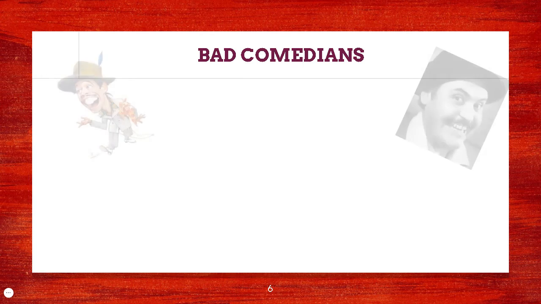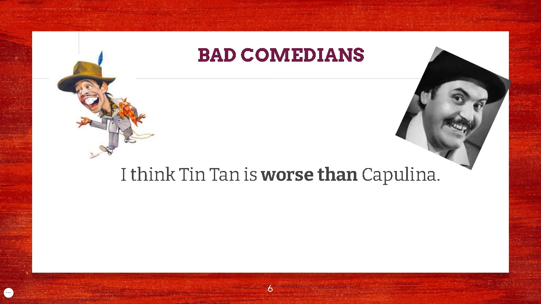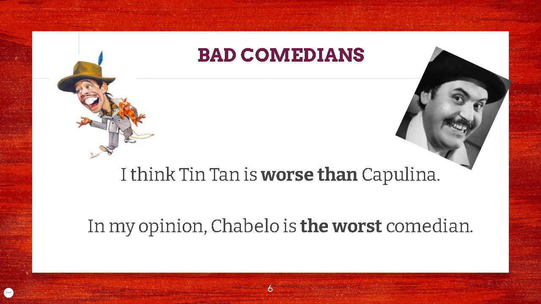Okay, now if we're talking about bad comedians, we're not saying badder or baddest. We say worse than, right? So Tintan is worse than Capulina. Notice that it ends in SE, worse.